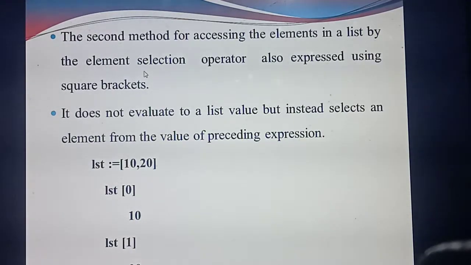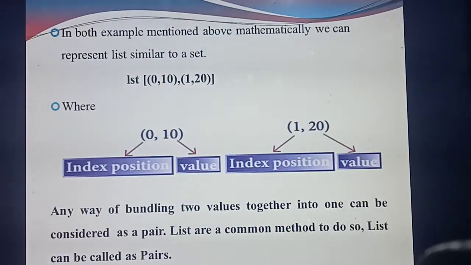Two methods you have studied. It is similar to a set. See the example: LST 0, 10, 1, 20. Inside the square bracket, how many elements are you declaring? 4 elements. The first 0, 10 is enclosed in a first set, and the second 1, 20 is represented in a second set. So what is the meaning of this?